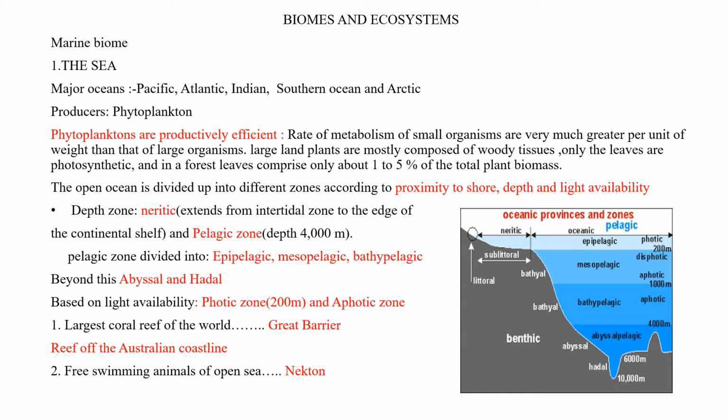Based on light availability, the open ocean is divided into the photic zone and the aphotic zone. The photic zone is only 200 meters. The largest coral reef of the world is the Great Barrier Reef of the Australian coastline. Free swimming animals of the open sea are called nekton.